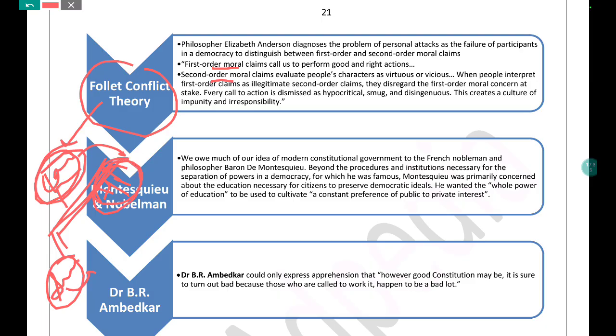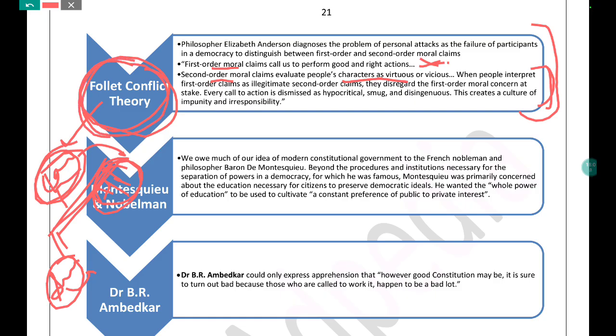So this emotional sort of thing is there. Similarly here also it is talking about first order moral claims call us to perform good and right action, and second order moral claims are going to help you in evaluating the people, characteristic of virtuous and vicious things. So here it is one step thing, and here it is kind of virtuous and vicious cycle. So these are the things that are going to help you insofar as the analysis of this conflict related question is concerned. इतना तो सबको पता है Follett के बारे में.